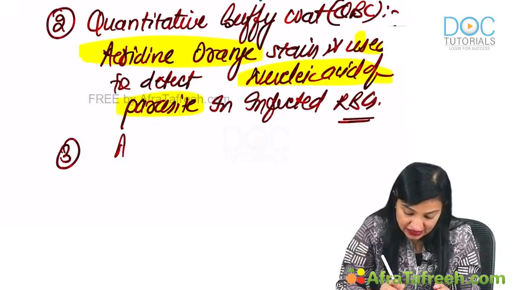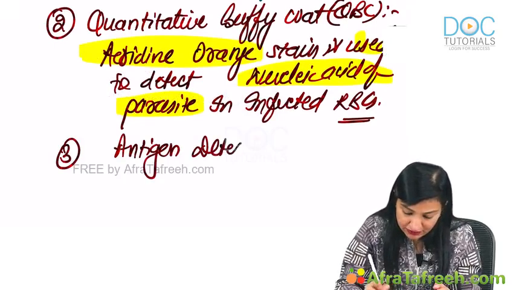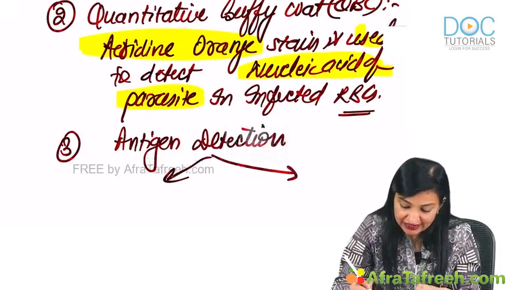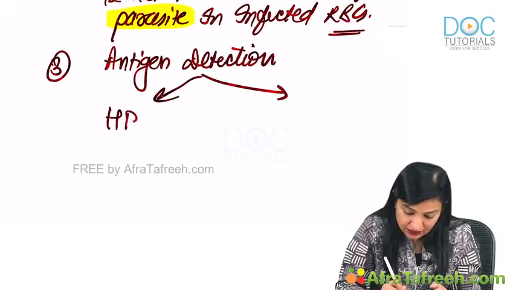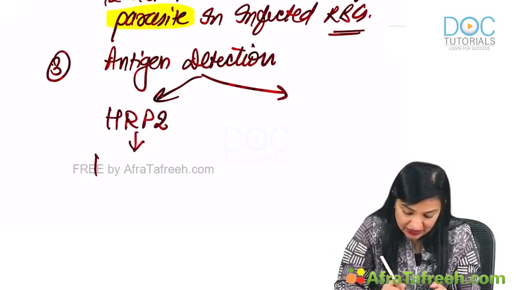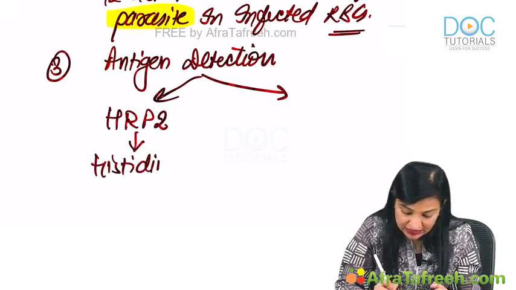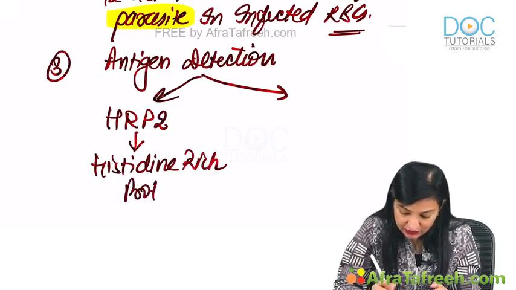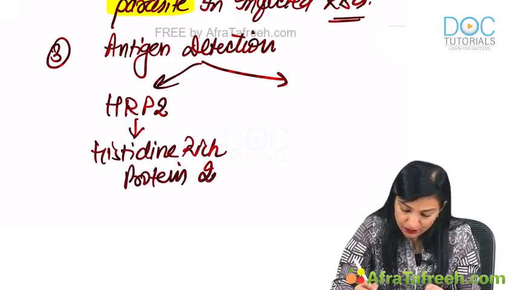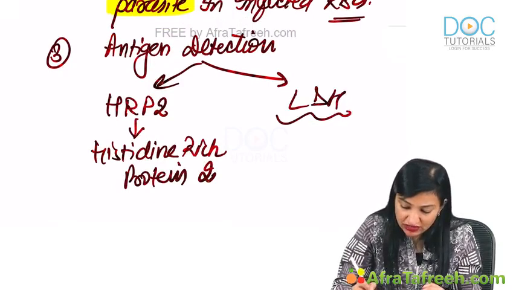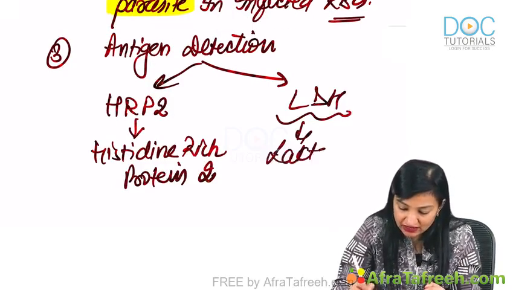Then antigen detection. Antigen detection: HRP2, that is histidine rich protein 2, and LDH, lactate dehydrogenase.